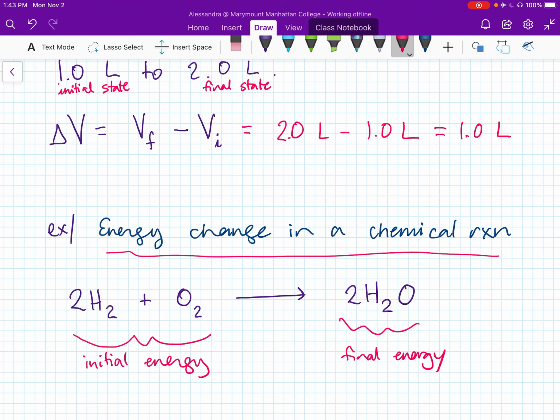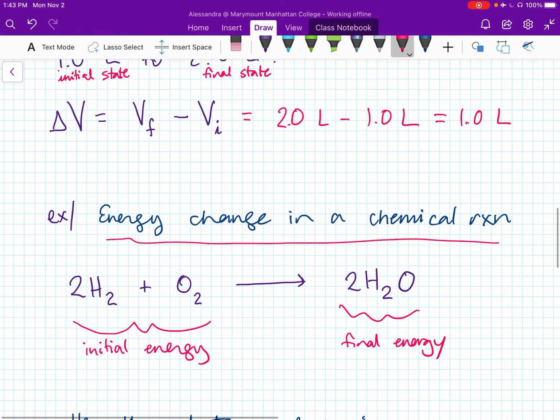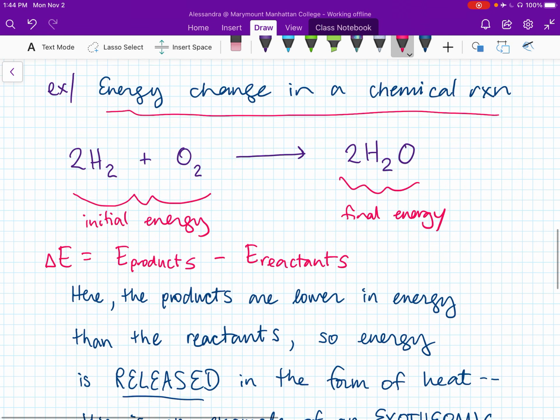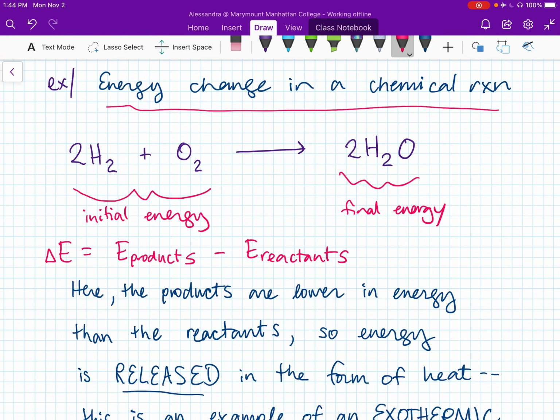So often we're interested in seeing how energy flows in chemical reactions. The delta E for this reaction would be equal to the energy of the products minus the energy of the reactants, because the products are the final state and the reactants are the initial state. In this chemical reaction, the products are lower in energy than the reactants.